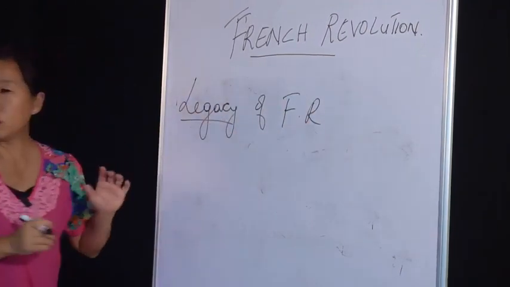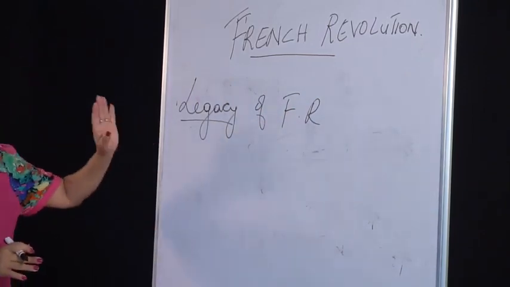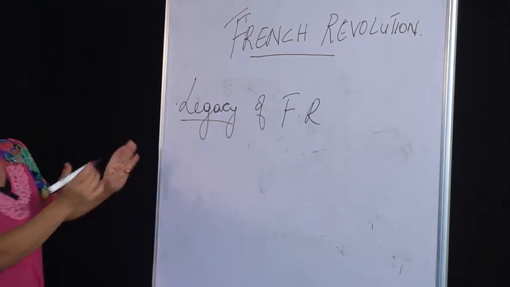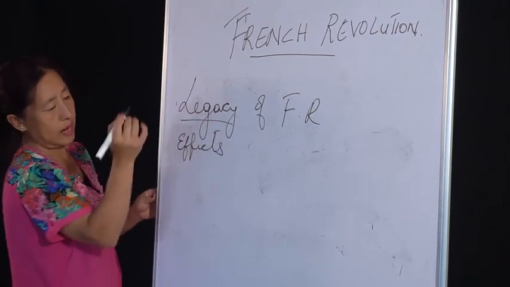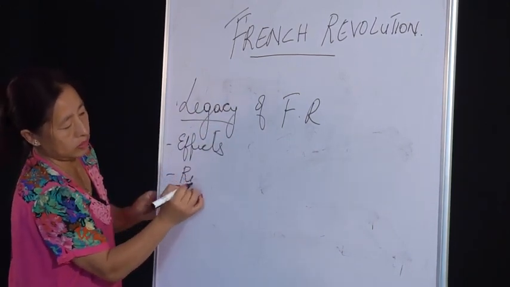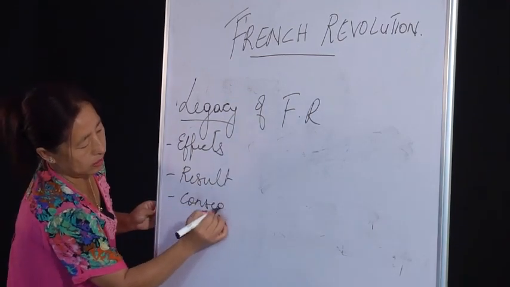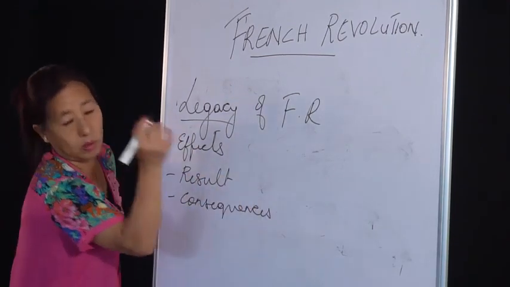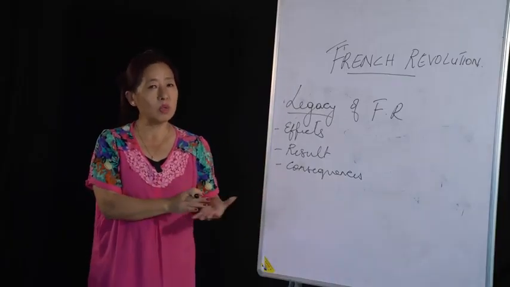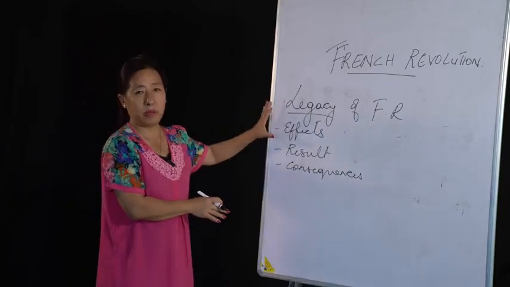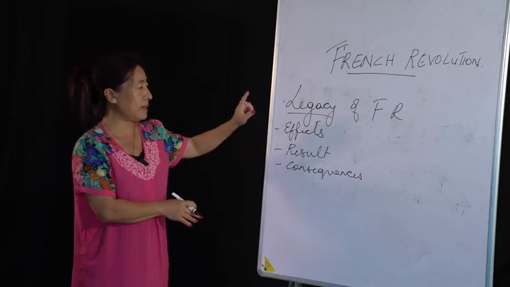Legacy. Now, questions are going to be twisted, so be very clear about it, okay? It can be called legacy, it can be called effects, okay? It can also be called result, or consequences. Now, you are going to appear for the board exam, so questions are going to be twisted, so be clear about this. In the textbook, it's written as legacy, but it can also be asked as effects.